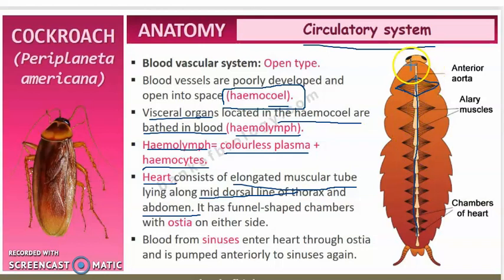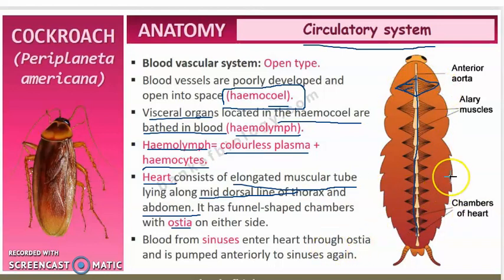In the middle portion it is present as an elongated muscular tube, and on either side of it, it is present as funnel shaped chambers with ostia on either side. So these ostia are nothing but pores. Ostia are pores on either side of the heart, right? So where are these ostia present? They are present in the funnel shaped chambers which surround the heart.